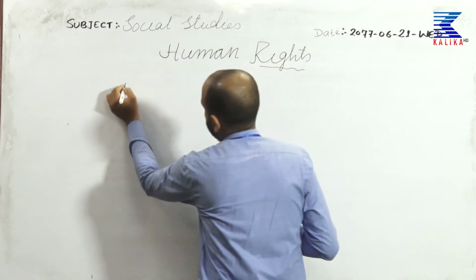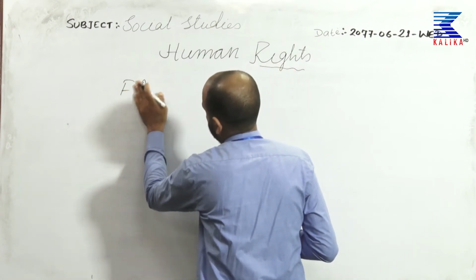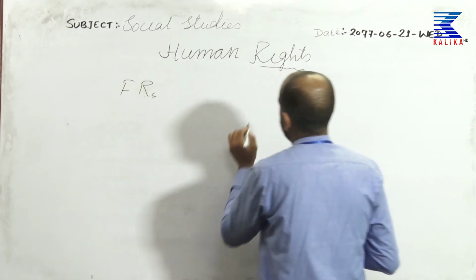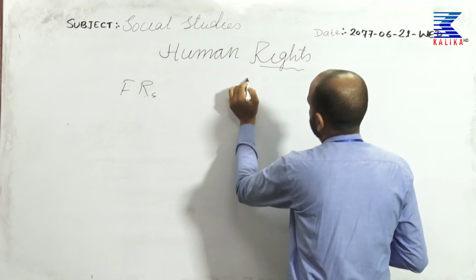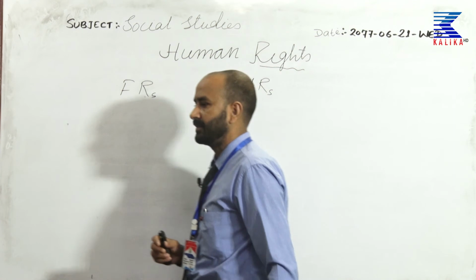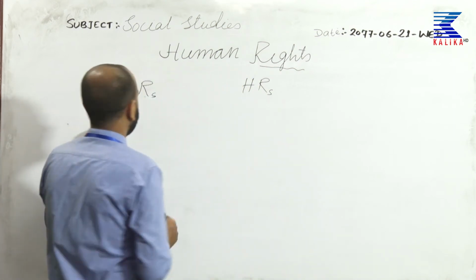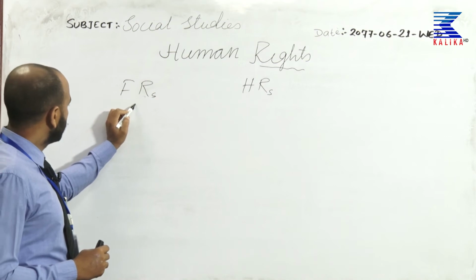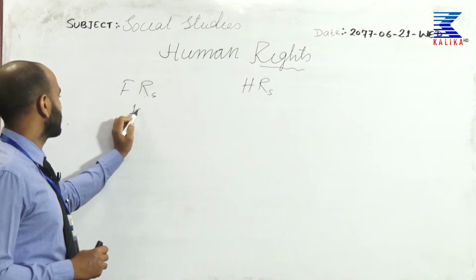This is fundamental rights, I'm writing FR, and here is human rights. Fundamental rights differ from one country to another country.